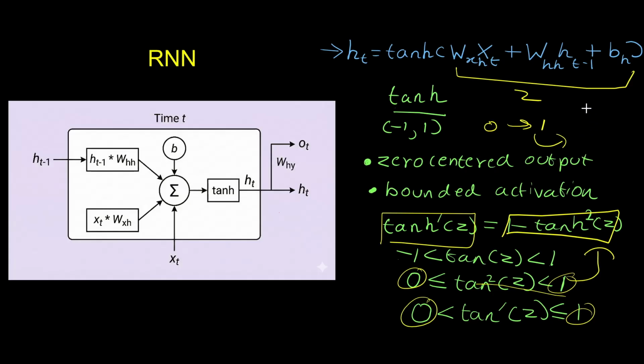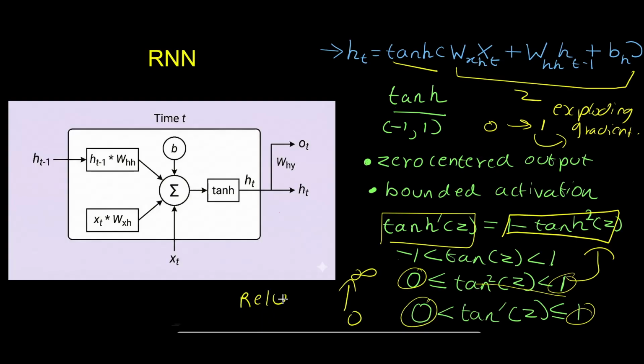So the problem of exploding gradient is being solved here. Let's take an example of the other case. Instead of tanh, if we used ReLU, the lower and upper bounds are 0 and infinity. So here exploding gradients can occur during backpropagation because the upper bound is infinity. That's why we use tanh here.